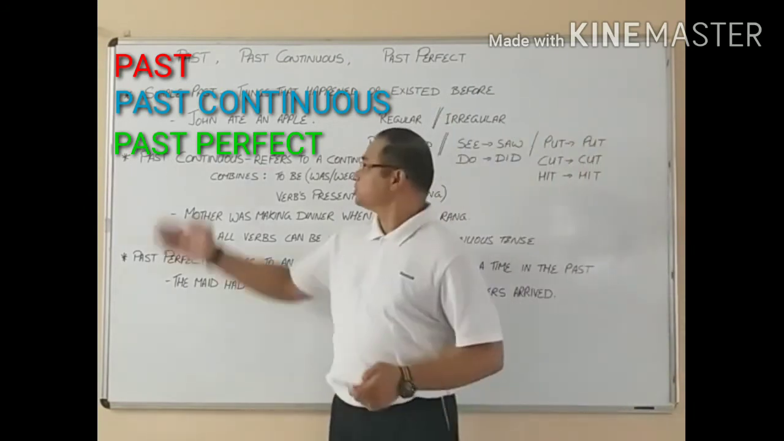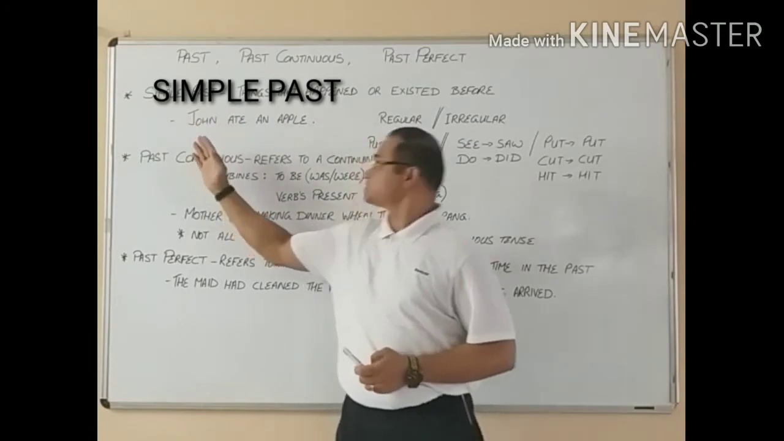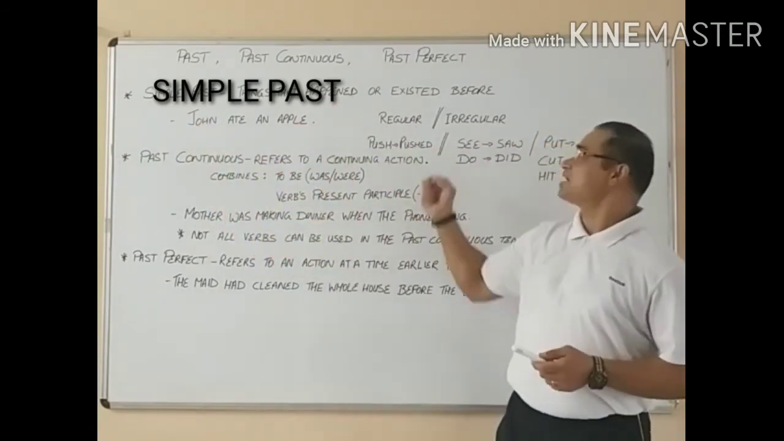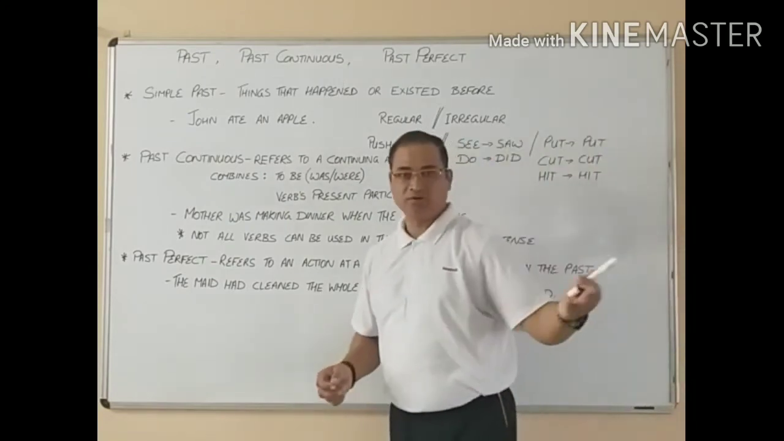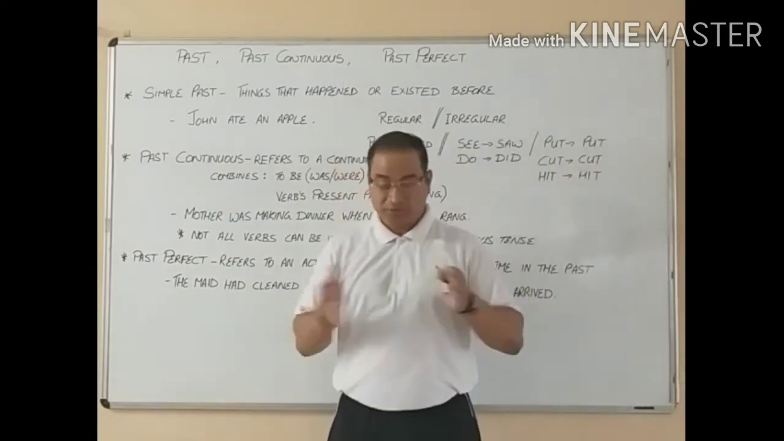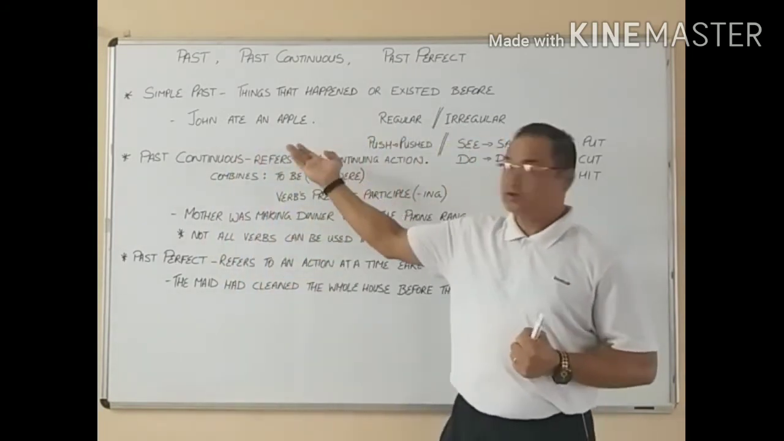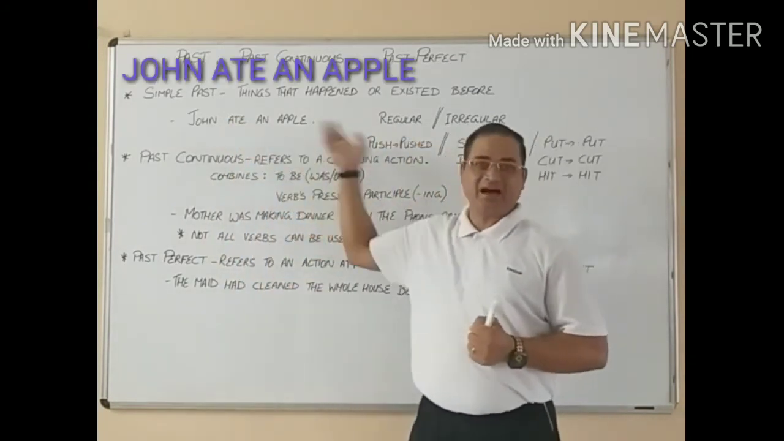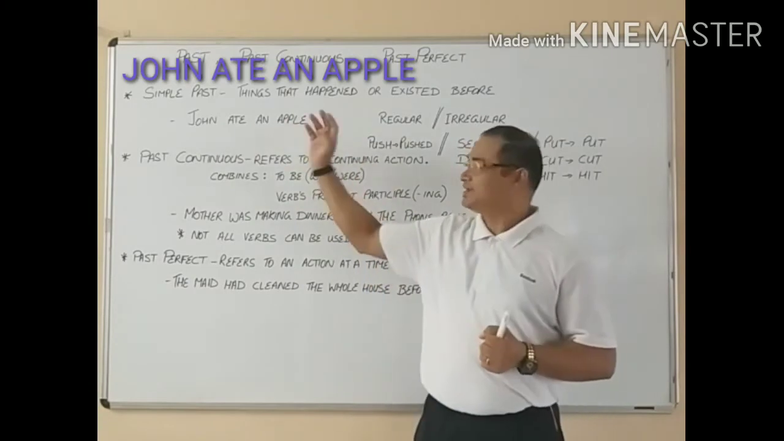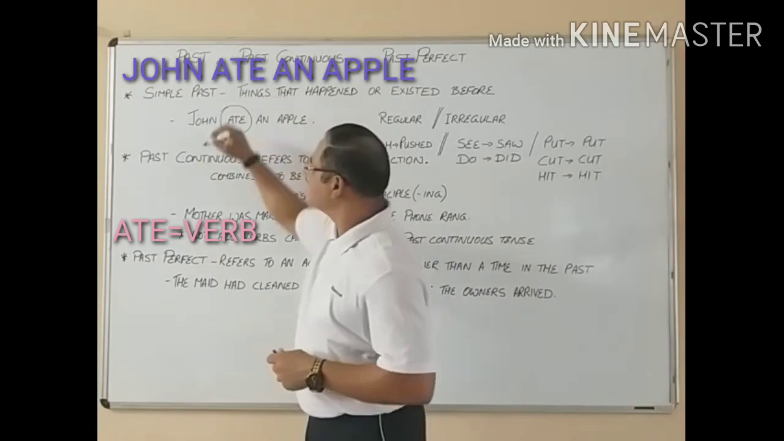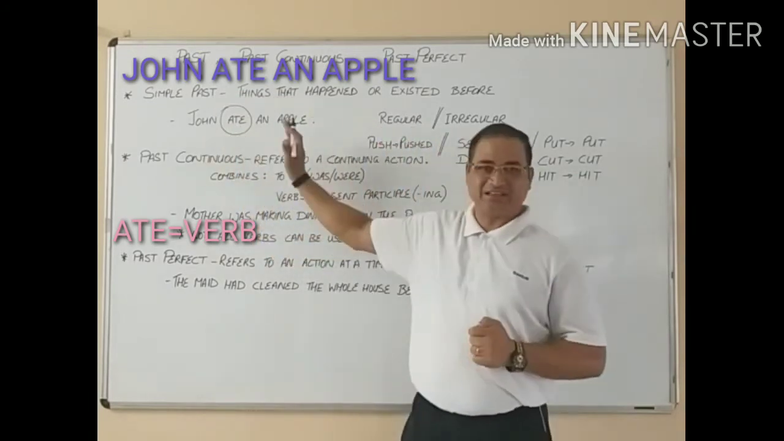The first topic will be simple past. And what is the simple past? It is the things that happened or existed before. Something that happened before the present time. So I put up an example here. John ate an apple. The verb here is in the past tense.